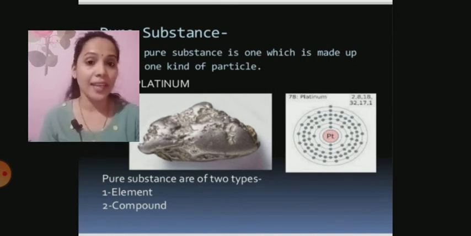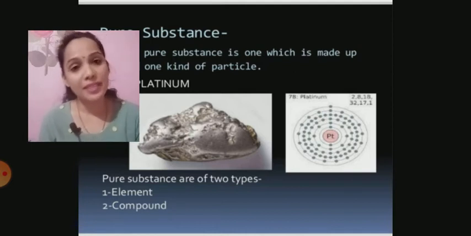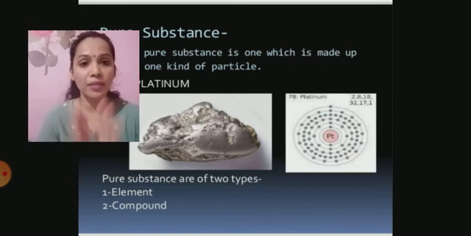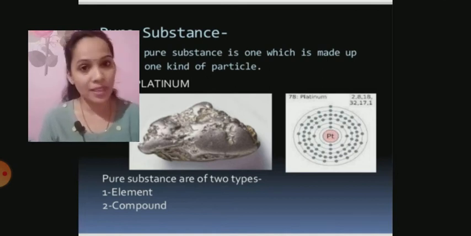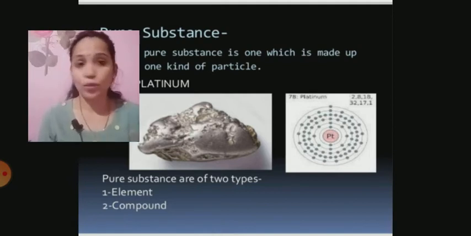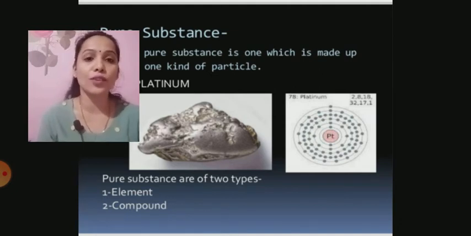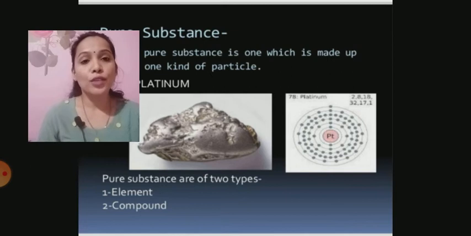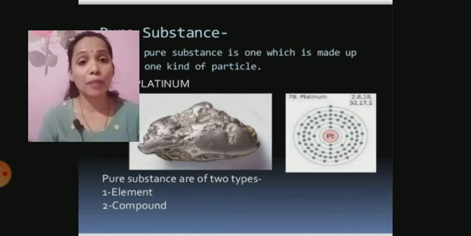pure substances. Examples of pure substances under elements include iron, sodium, sulfur, chlorine, any element from the periodic table. And for compounds, it may be a combination of substances, like copper sulfate, which you have seen in the chemistry lab, and sodium chloride, which everybody has seen, it's in every house, an important ingredient of cooking. And you have seen ferrous sulfate, green colored crystals in the lab. There are also many metals which you have seen, like magnesium, you had burnt magnesium ribbon if you remember. So all these come under pure substances.